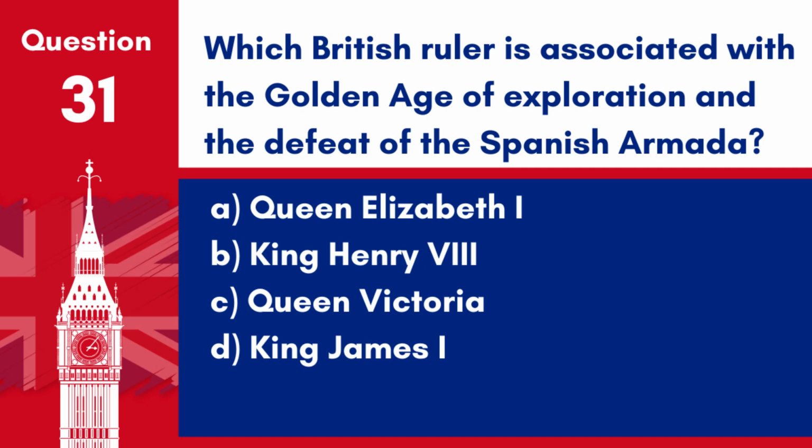Question 31. Which British ruler is associated with the Golden Age of exploration and the defeat of the Spanish Armada? A. Queen Elizabeth I. B. King Henry VIII. C. Queen Victoria. D. King James I. Answer: A. Queen Elizabeth I. She is associated with the Golden Age of exploration and the defeat of the Spanish Armada.